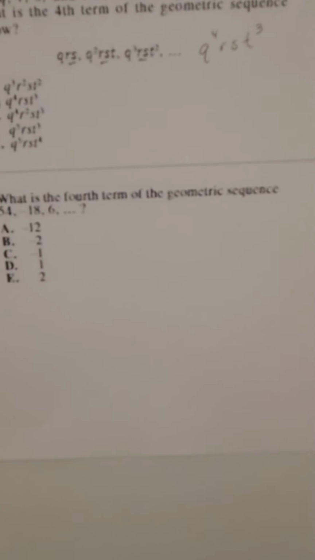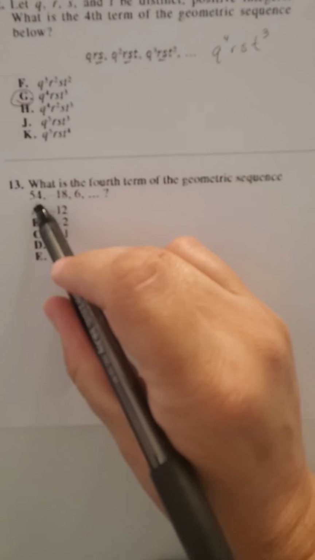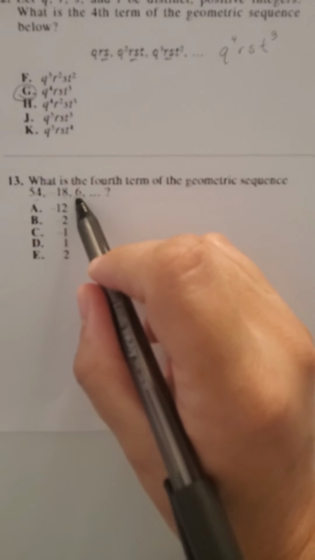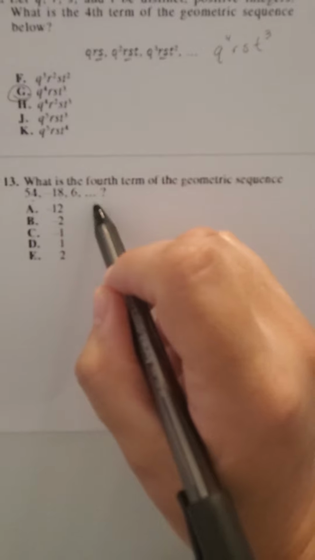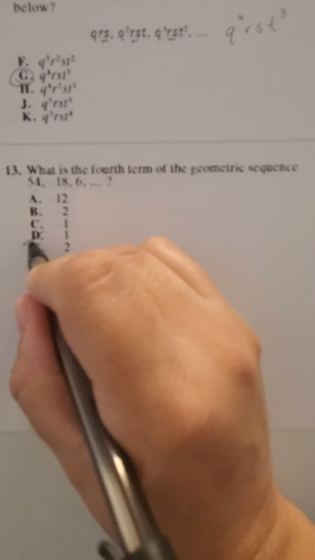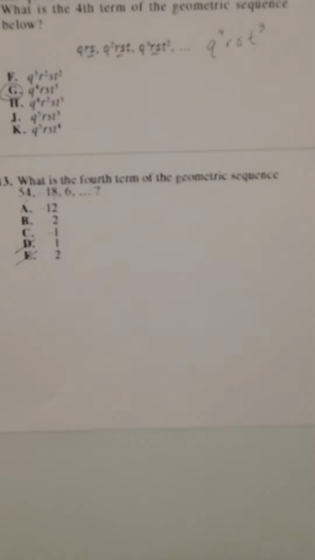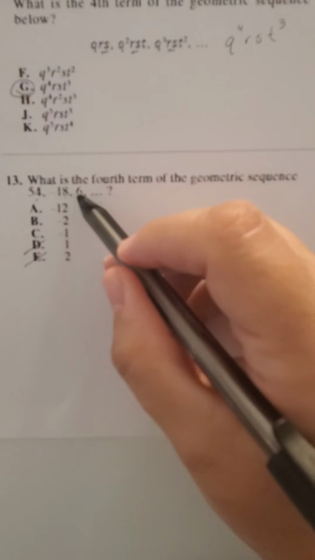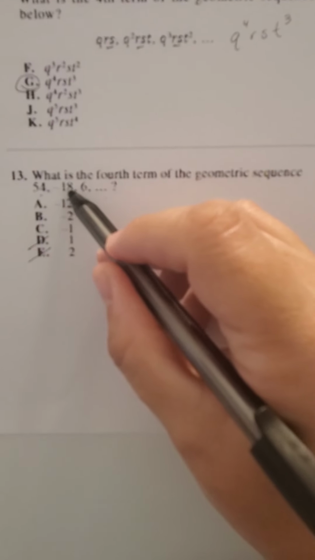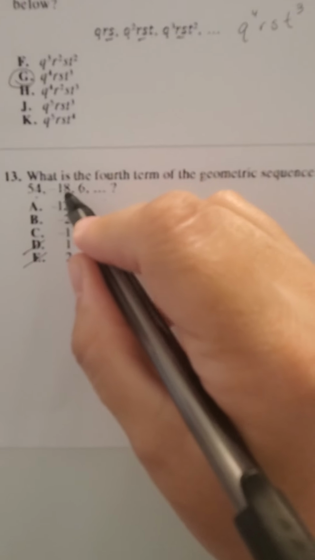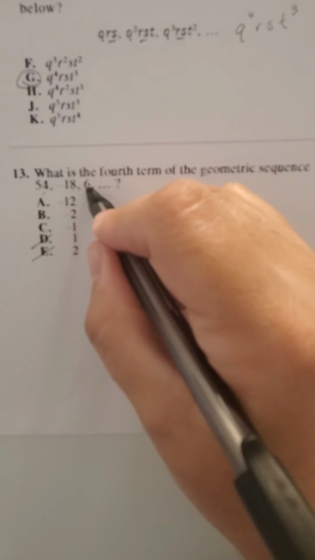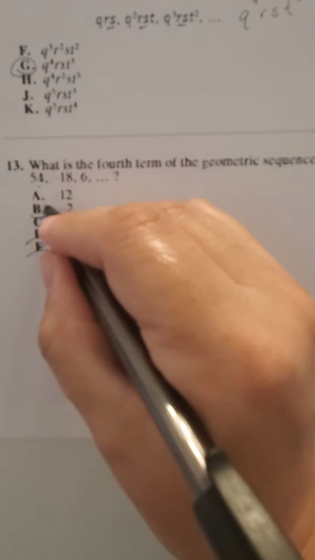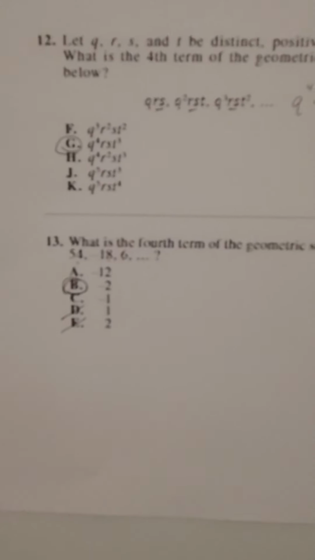All right, what is the 4th term of the geometric sequence? Okay, so I'm going positive, negative, positive. I know my 4th term is going to be negative, so I can rule out D and E, right? All right, so if I look, I'm dividing by 3 each time, right? -3, actually. And so if I look at that, 6 divided by -3 is -2. So that's my answer.